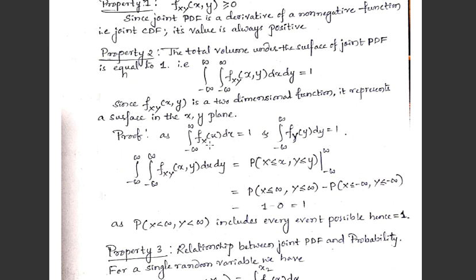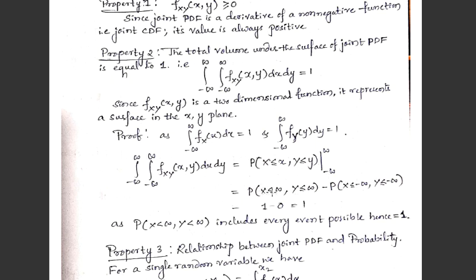and we know that the integral from minus infinity to plus infinity of f_X(x) dx is always equal to 1, similarly for y, and when we do the integration of them combinedly, we can write in this fashion, which becomes P of X less than x and P of Y less than y, wherein the integrations would be from minus infinity to plus infinity. If we go for substitution, now x is less than plus infinity for x and y, and it is minus infinity for both x and y here, because the upper limit is infinity, the lower limit is minus infinity.